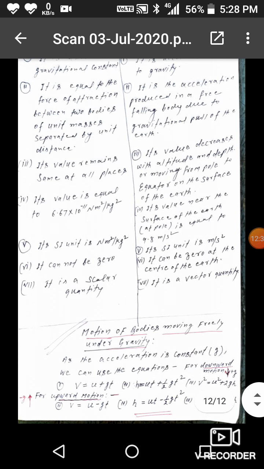Now I am going to discuss the equations of motion for a freely falling body. As the acceleration is constant, we can use the equations for downward motion: v is equal to u plus gt, h is equal to ut plus half gt², and third, v² is equal to u² plus 2gh. For a body moving in upward motion, v is equal to u minus gt, h is equal to ut minus half gt², and third, v² is equal to u² minus 2gh.